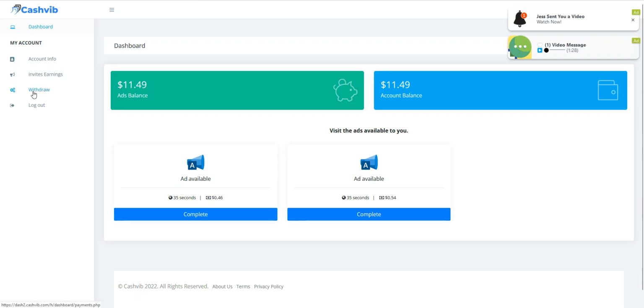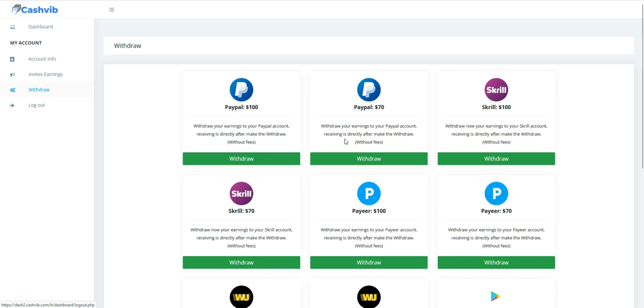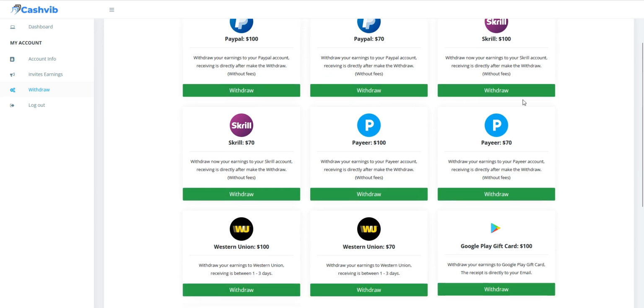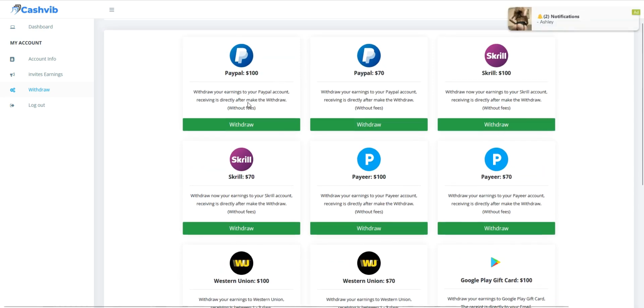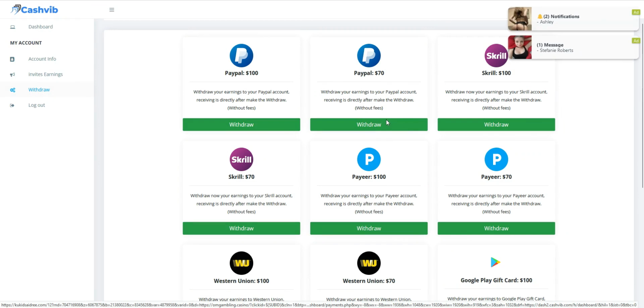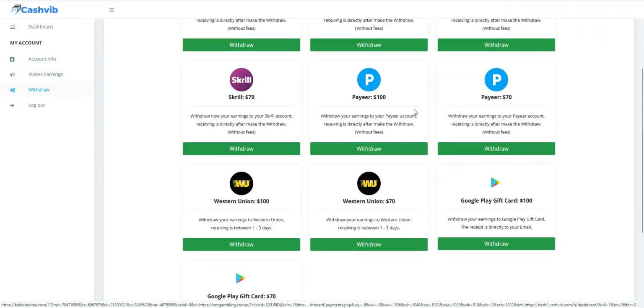so I'll come to the section where it says withdraw over here to show you the simplest steps and the payment system for you to withdraw your money. So you can see if you want to be paid by PayPal, they have $100 PayPal and $70. So the minimum withdrawal on this platform is $70. As soon as you reach $70, you can withdraw this money into your account.